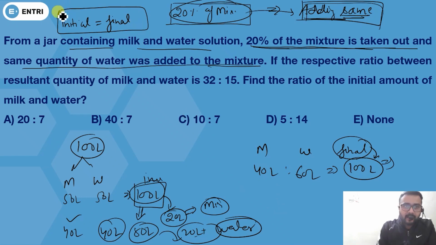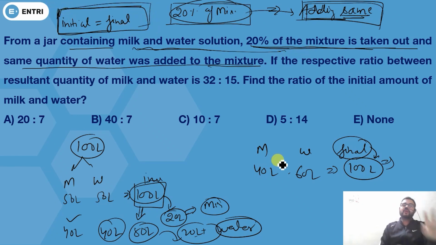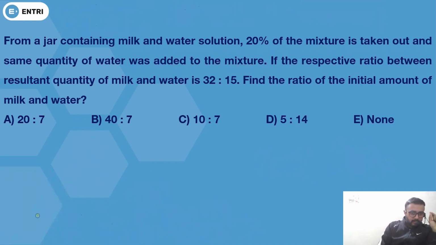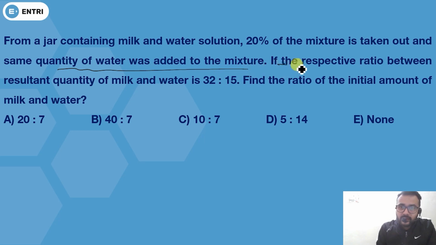So I have already written here that if something like this is written in the question, your initial quantity of mixture will be equal to your final quantity of mixture. So I hope this concept is very clear to you. Now move to the question. Same quantity of water was added, if the respective ratio between resultant quantity, it means resultant is final.